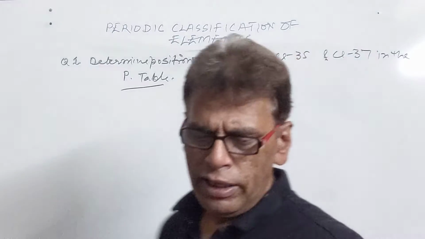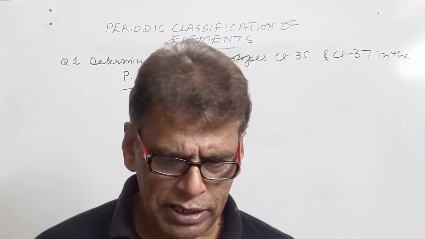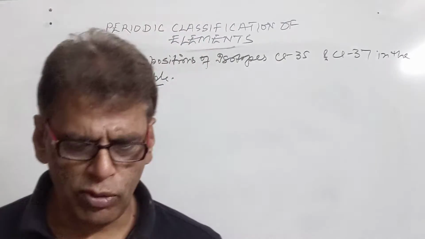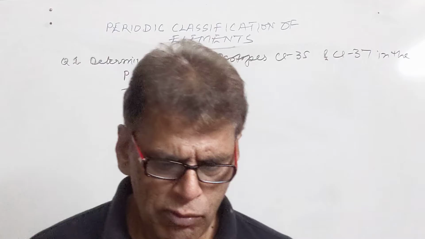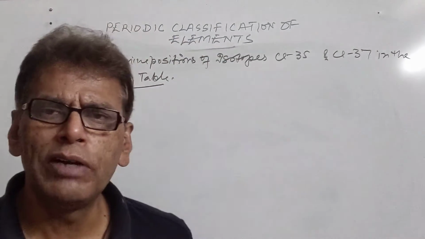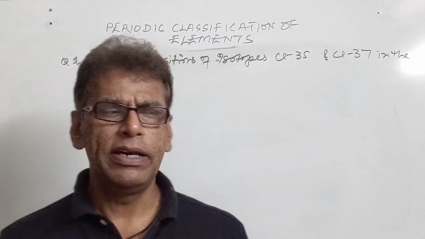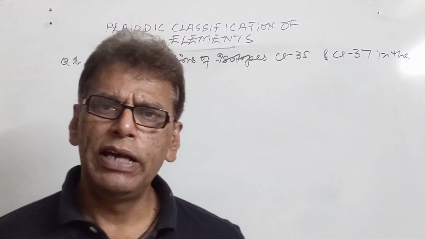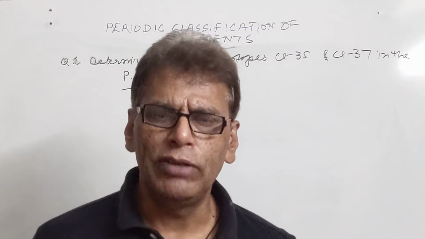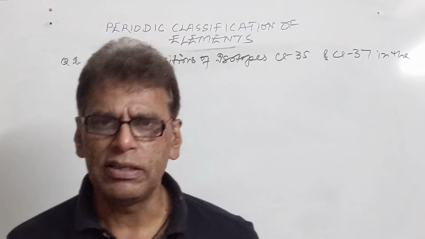Now, how to determine their position? From these isotopes, we got the information that the atomic number of both isotopes is 17. They possess the same chemical properties. We cannot assign them different positions in the periodic table. So these two isotopes should be kept together along with chlorine, and they will be given one place. Although they have different mass numbers, their atomic numbers are the same.